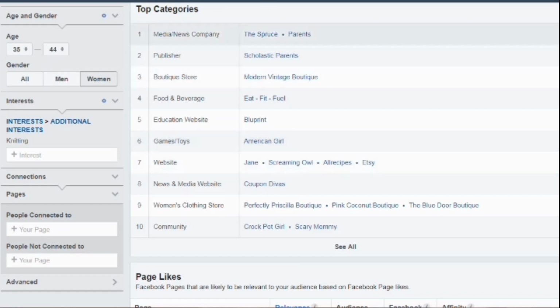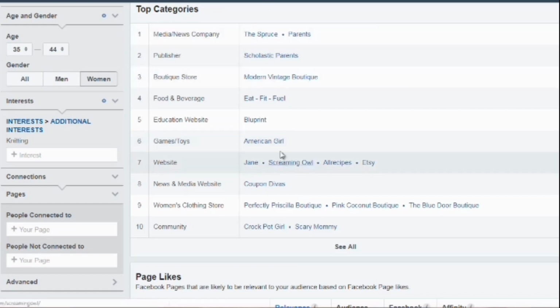Now, these may not necessarily be related to knitting, but it will give us an idea of where they go to hang out. So we can see that these people like recipes. We see that they like to save money in terms of coupons.